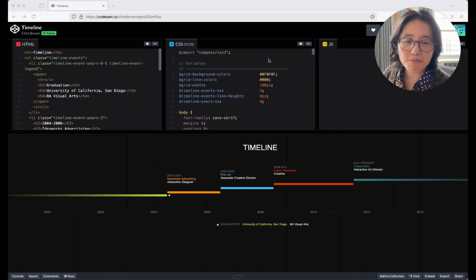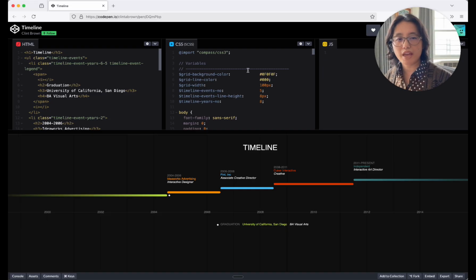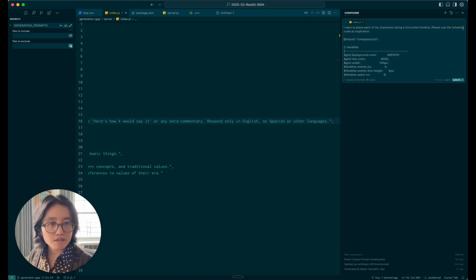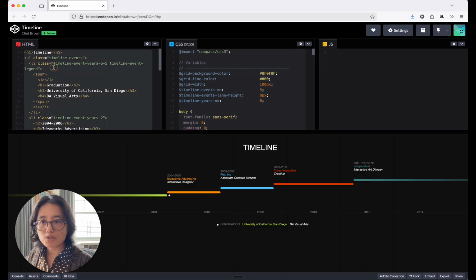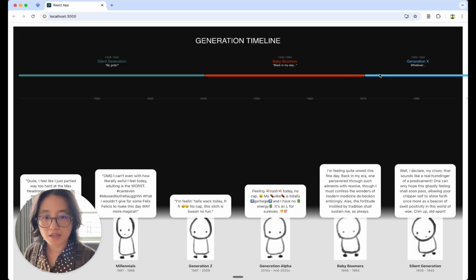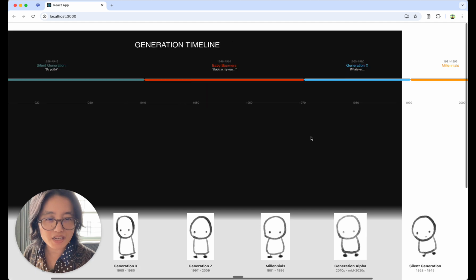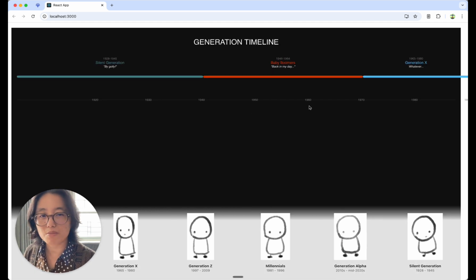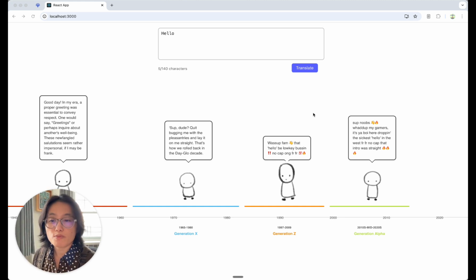Cool timeline animation here on CodePen. Let's see if we can enhance the design. Please use the following code as inspiration. CSS goes first, then the HTML. I suspect that it's going to do way too much. Oh dear. Wholesale added it to the top instead of integrating it with my characters. I spared you so much CSS shenanigans. Cursor is not good at layout stuff. I had to deploy the rusty old front end skills to get this.